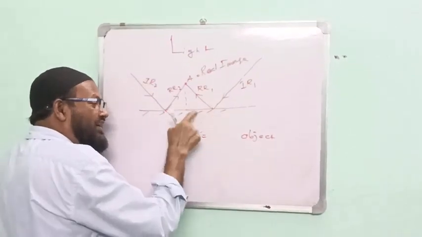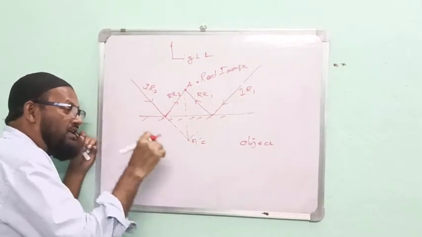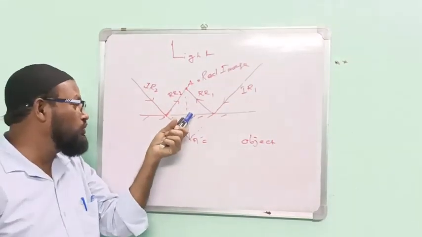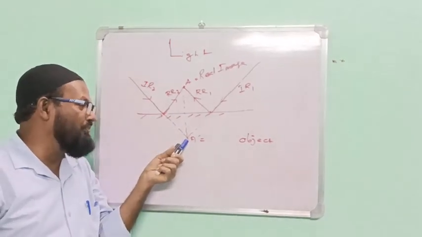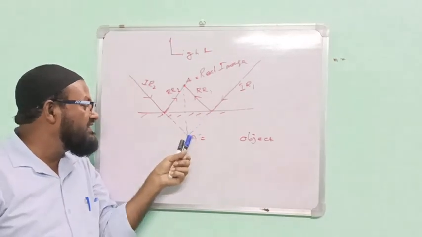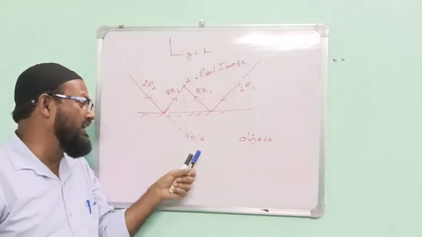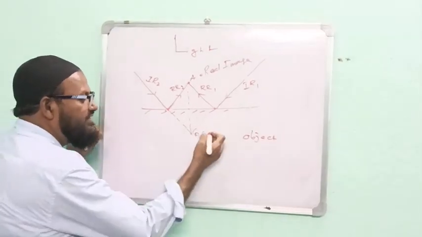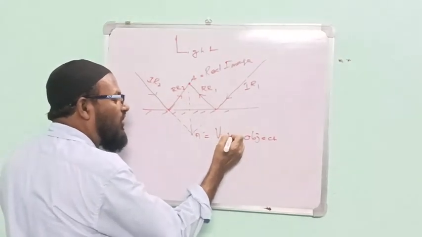Since it is the mirror, it is the back side. Light has no capacity to go back behind the plane mirror. Therefore, here is the dotted line. Since it is formed by the dotted line, therefore this is a virtual object.